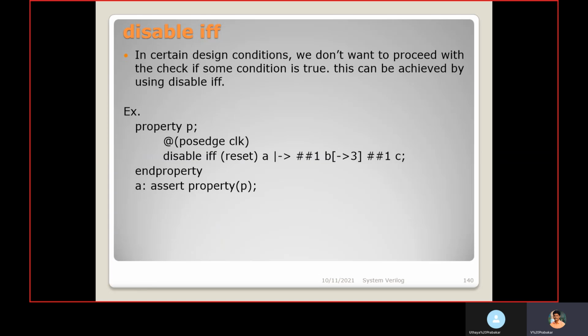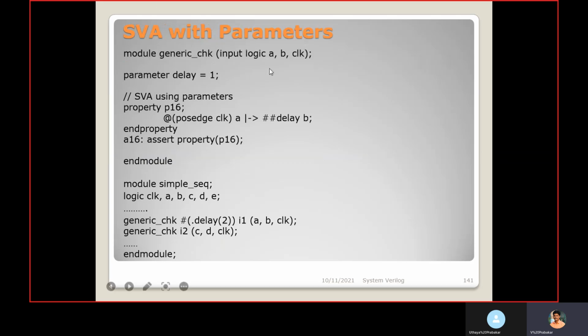Then SVA with parameters. You can also use parameters in the assertion model. So you can pass them like how we are passing to the design. So this is the model for assertion to create the property.